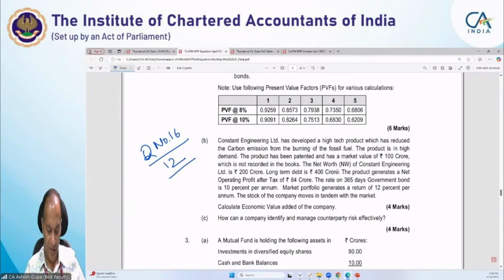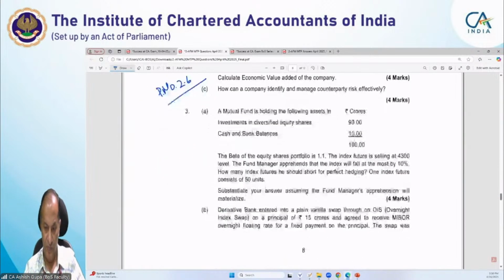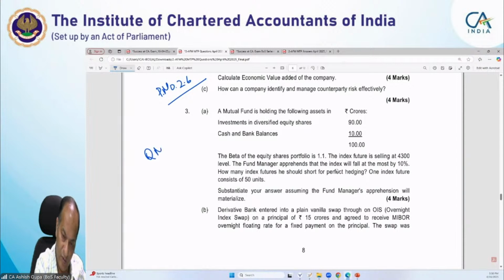Now the next theoretical question is from page number 2.6. This question is from the topic of derivatives, question number 7, chapter number 9.